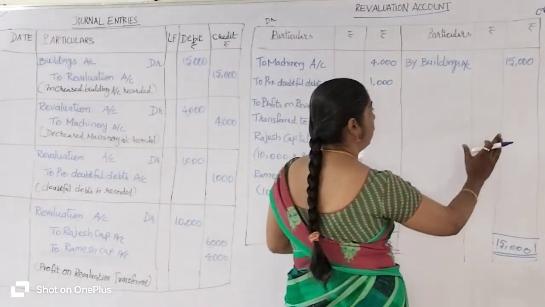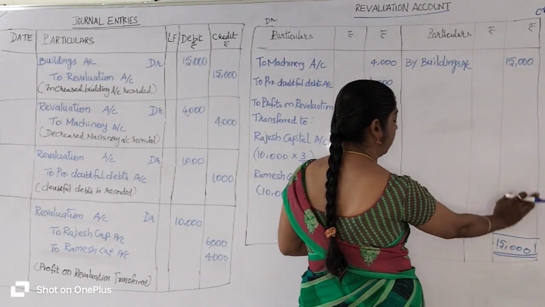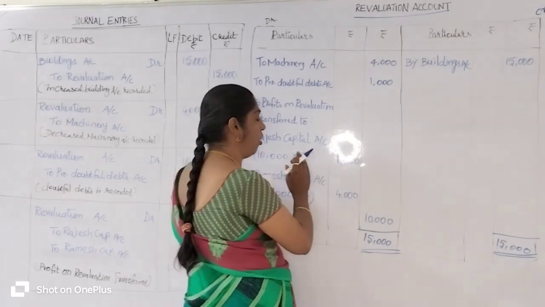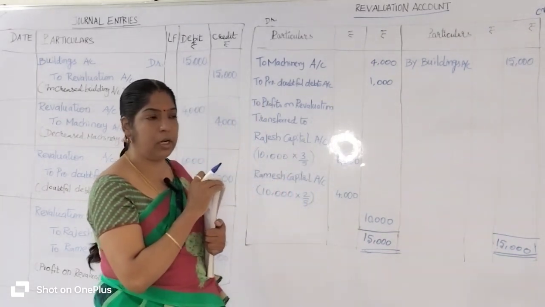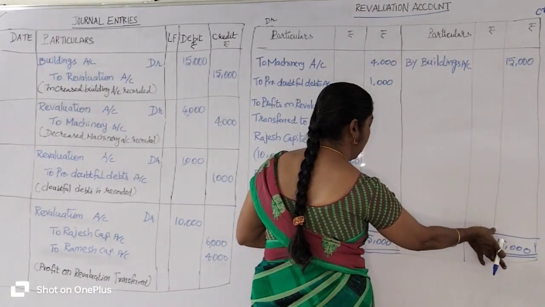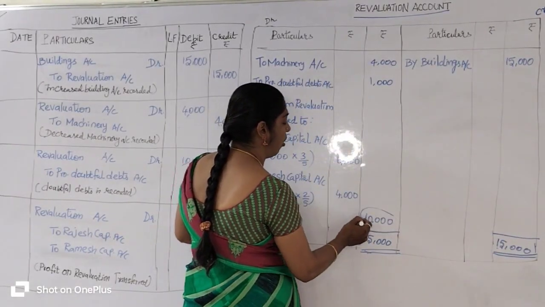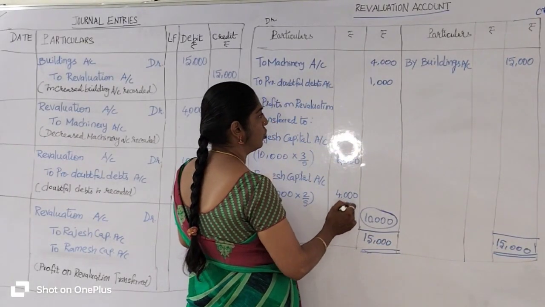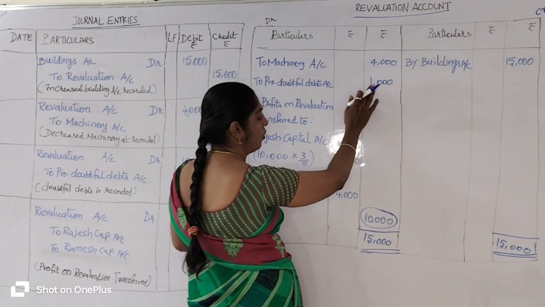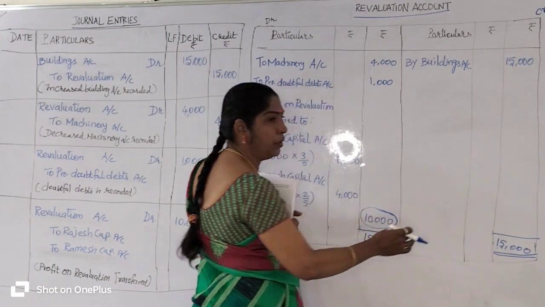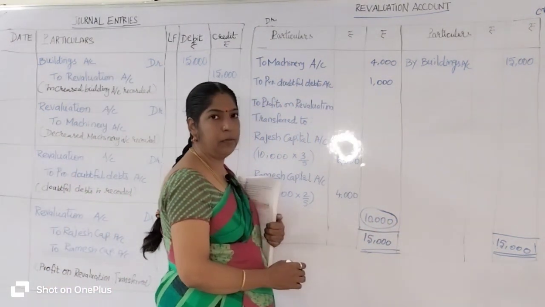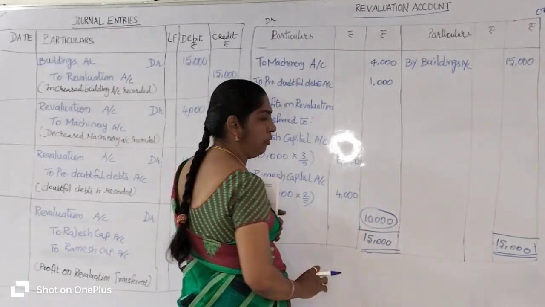Okay. Then if you get the total on the credit side, you will get the balancing figure on the debit side. Got it? As per the format, if you get the total on the credit side, you get the balancing figure on the debit side. So 4,000 plus 1,000 is 5,000 rupees. You subtract that 5,000 rupees from the total 15,000 rupees and you will get 10,000 rupees. This is the balancing figure.